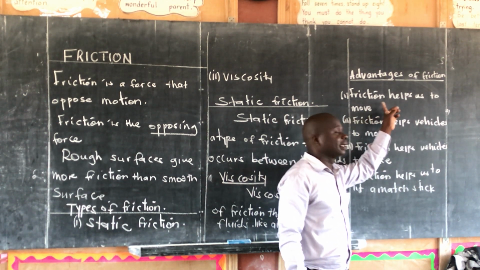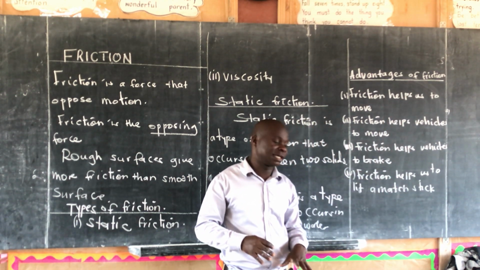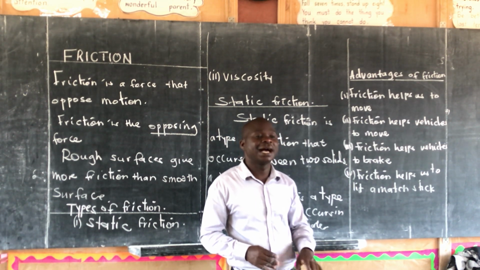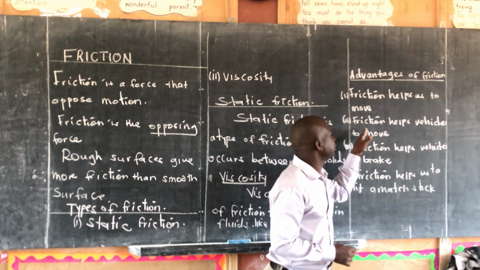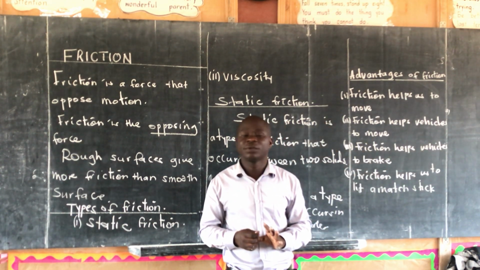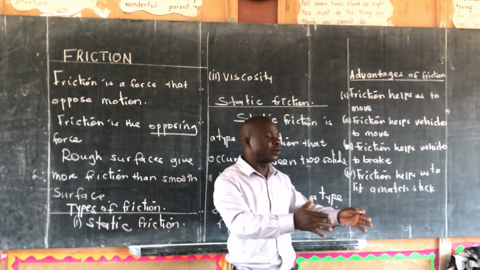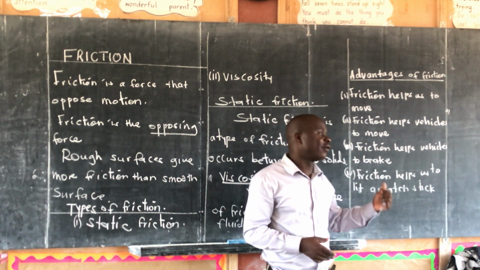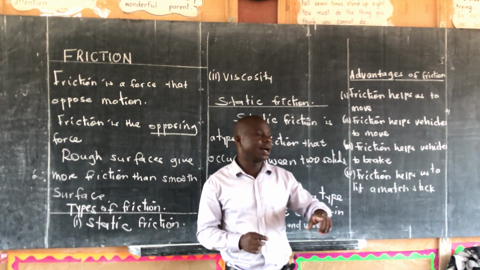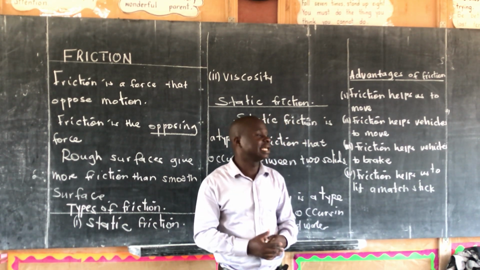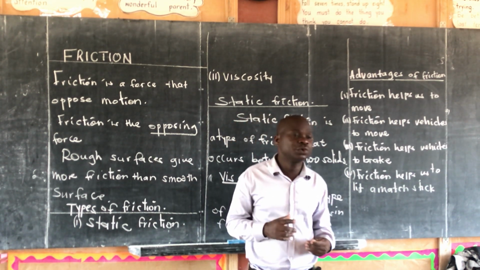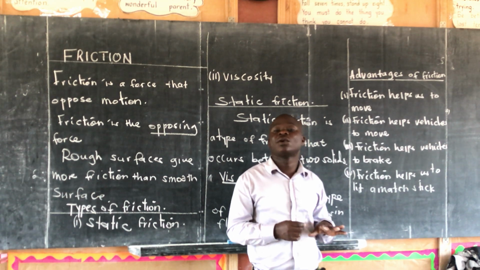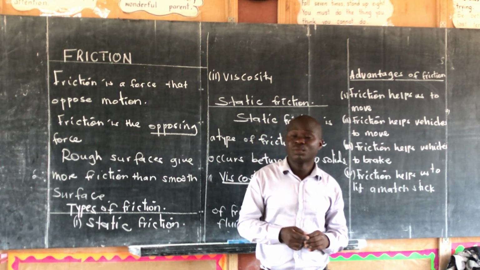When you are moving, it is friction that enables us to move. Where there is no friction, you are going to slide and fall. Friction helps vehicles to move. That's why they are able to move on a rough surface. They are able to move on that road because of friction. And if the road becomes slippery, for example, when it rains heavily, if the road is not good, this car is going to slide off. It will move away from the road, or it's going to slide and stop moving.